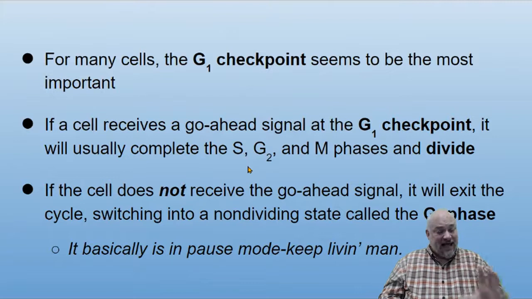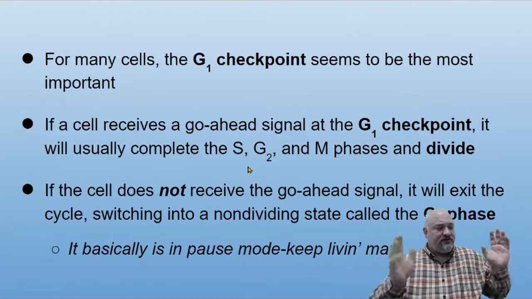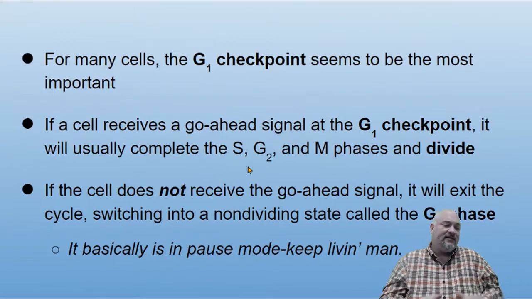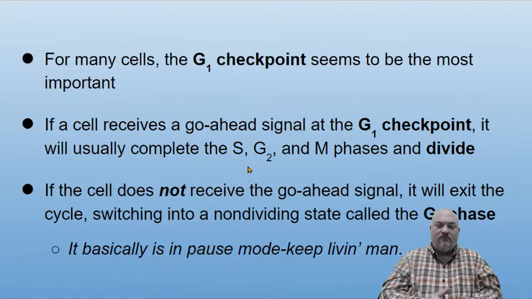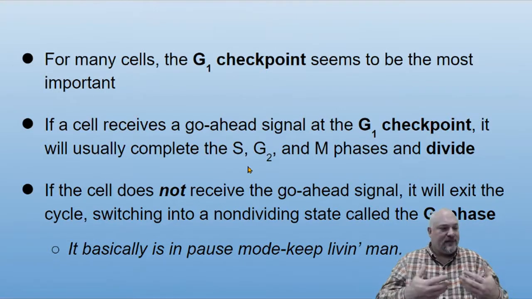If the cell does not receive the go-ahead signal at the G1 checkpoint, it's not going to continue on that path of division. It's going to exit the cycle and kind of switch to a non-dividing state we call the G0 phase. Basically, it's in pause mode. It says, just live your life, be a cell, do your thing, make the hormones or whatever it is you do for the body. We don't anticipate needing you to divide anytime soon, so it's in pause mode.